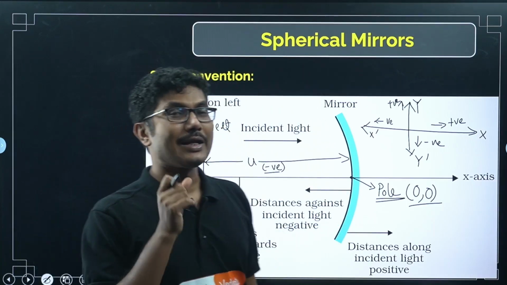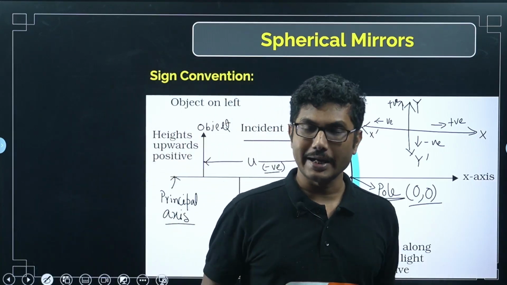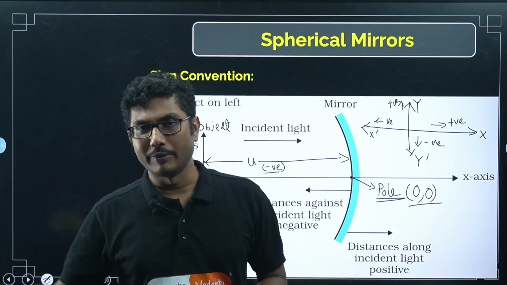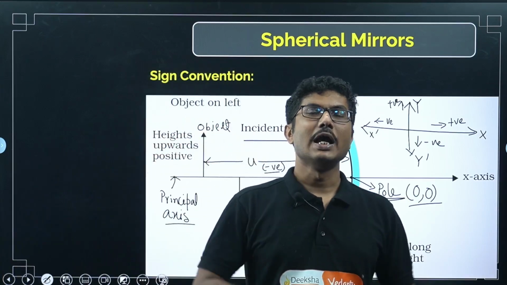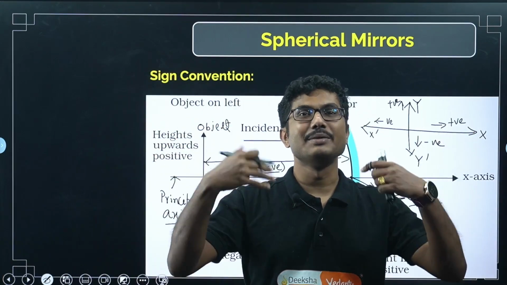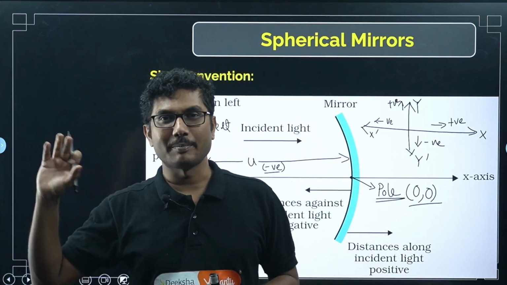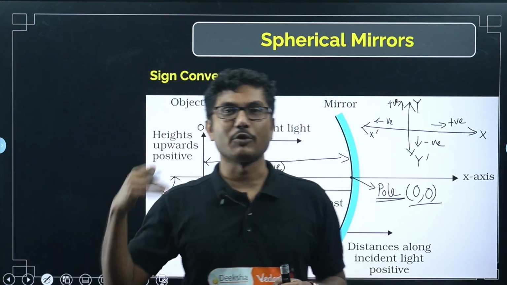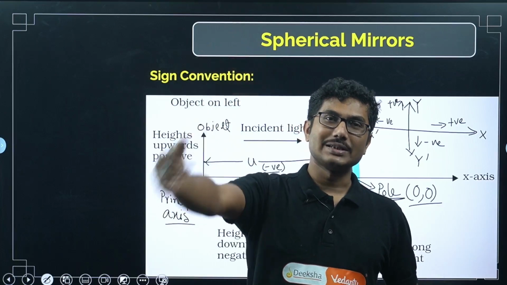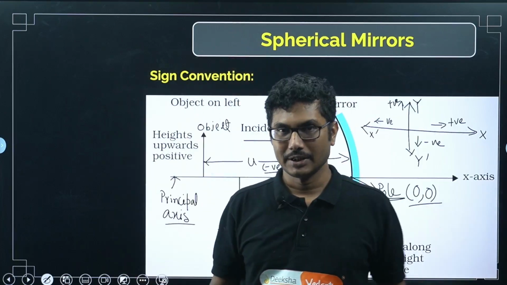Real image means that you can project it on a screen, right? So for example, when you went to a movie theater, you are watching a movie, that movie is actually a real image of the recorded scenes, right? It was recorded some time back using a camera, and then it is projected on the screen and you are watching the real image. So that is a real image, okay?